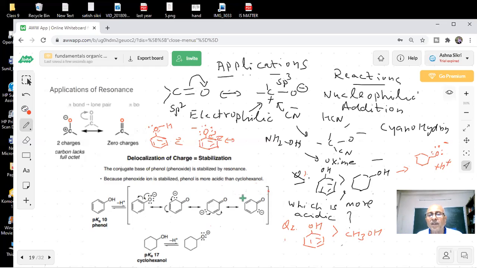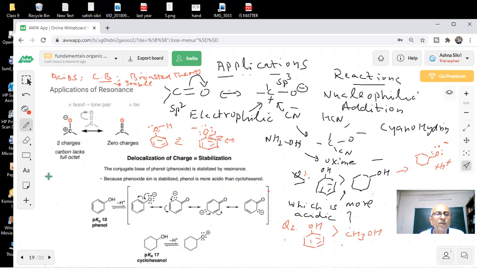So for this type of acidity, when we talk of acid, which concept are we using, students? Conjugate base. Which is our Bronsted theory, not Lewis theory. We are using Bronsted theory: the more stable the conjugate base, the stronger the acid.